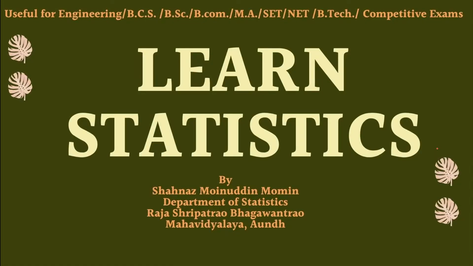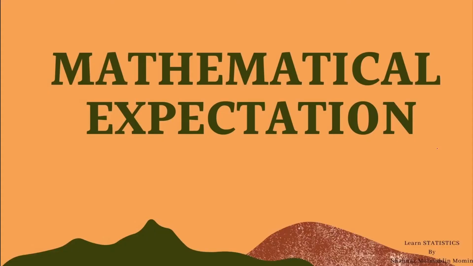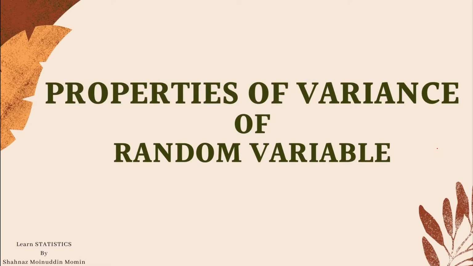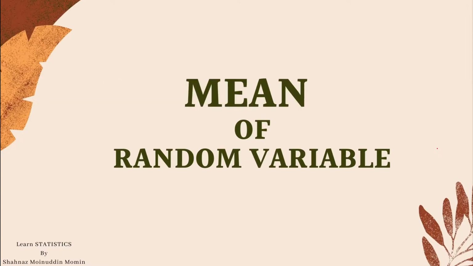In this class, we are going to learn the statistical concept in a simple and easy way. The topic of today's lecture is mathematical expectation. In this topic, we are going to learn 2 points. First point is mean and variance of a random variable, and second point is properties of variance of random variable. So let us start with mean of random variable.